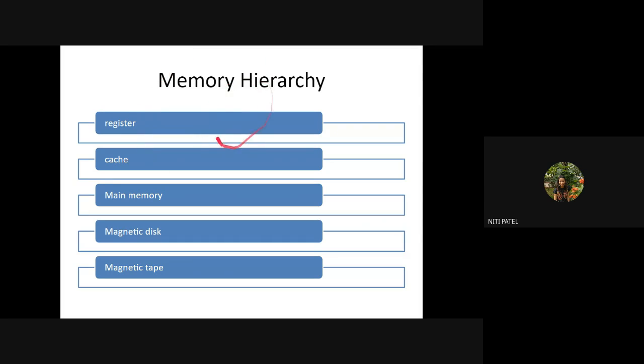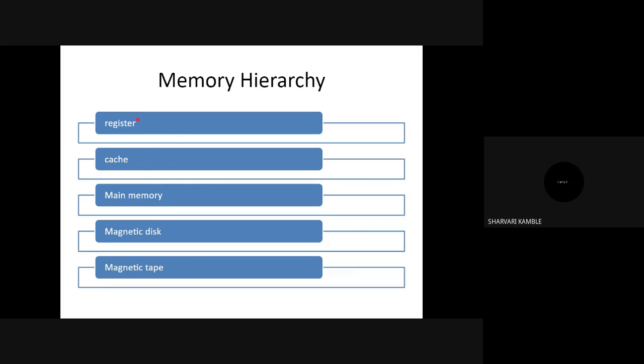Next, we say memory hierarchy. Initially we used to have magnetic tape, then we used magnetic disk, then we started using main memory, cache memory, and register. Apart from this, we also have secondary storage. So I can read in descending order from magnetic tape, disk, main memory, cache, and register. If I read in ascending order, it will be register, cache, main memory, and magnetic disk. When I say descending, memory size goes on decreasing. And when I say ascending, memory size goes on increasing. Understanding?